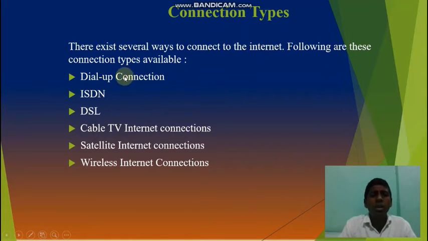Some of them are dial-up connection, as in olden days, ISDN, DSL, and cable TV internet connections. Now satellite internet connections and wireless internet connections like Wi-Fi are also available.